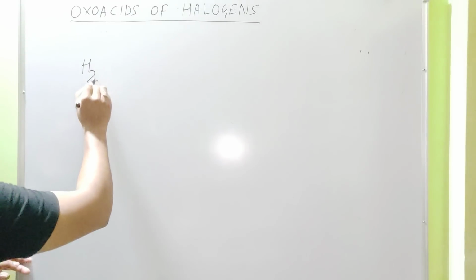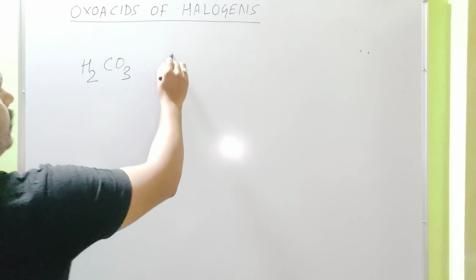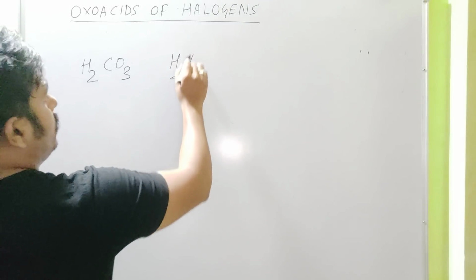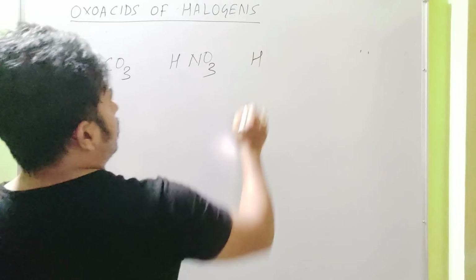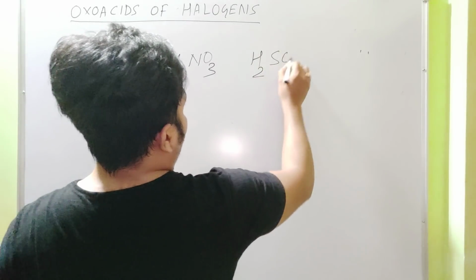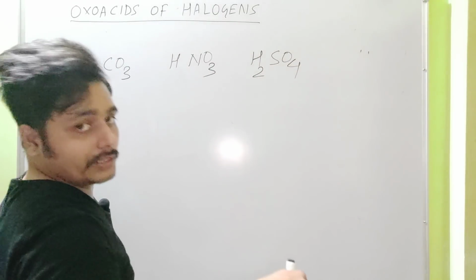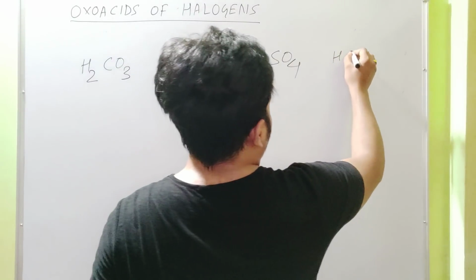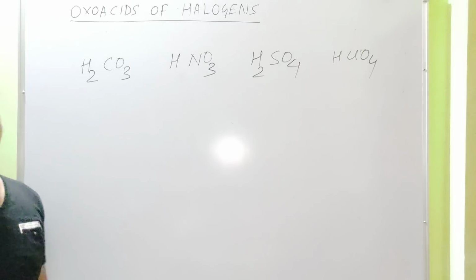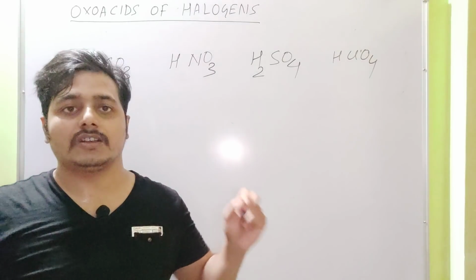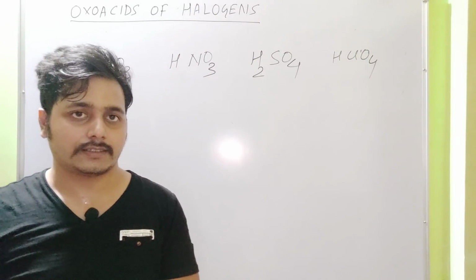Carbonic acid H2CO3, nitric acid HNO3, sulfuric acid H2SO4, perchloric acid HClO4. Now arrange them in increasing order of acidic strength.